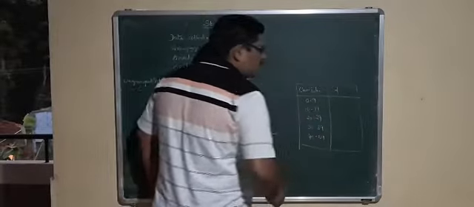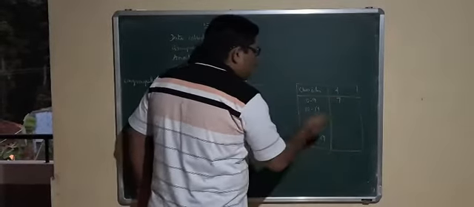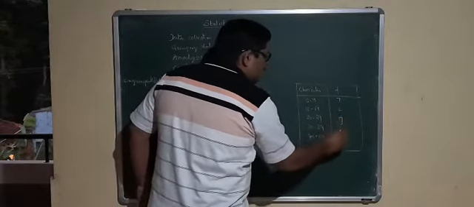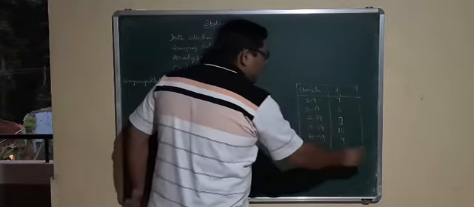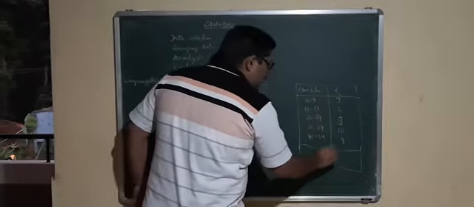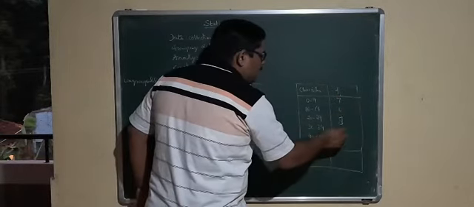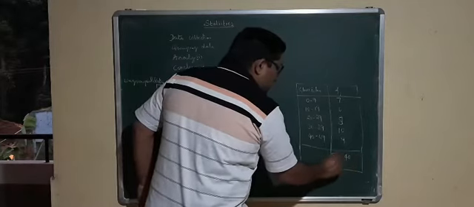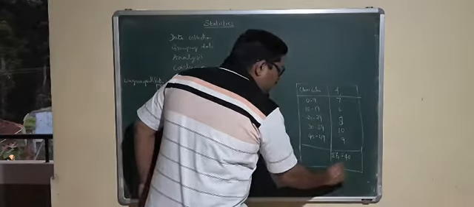Frequency for 0 to 9 numerical values are 7 times, 10 to 19 it is 6 times, 7 times, 8 times, 10 times, 9 times, like this. When we add these, we will get the total number of values: 7 plus 6, 13, 21, 31, 40. So this is considered as sigma fi, or it may be denoted by n.